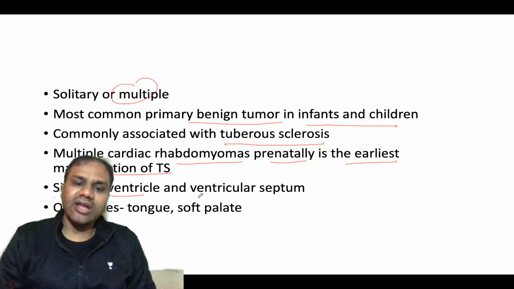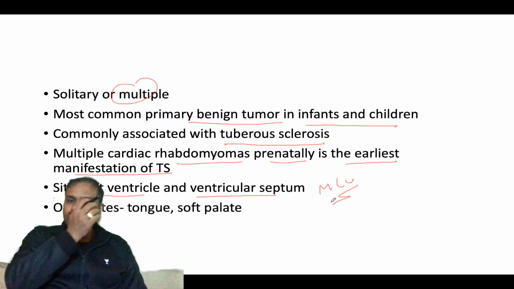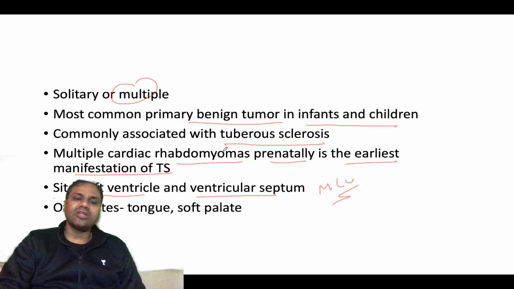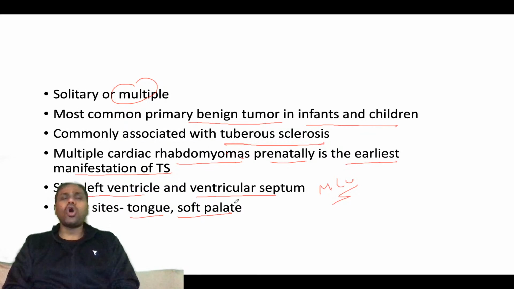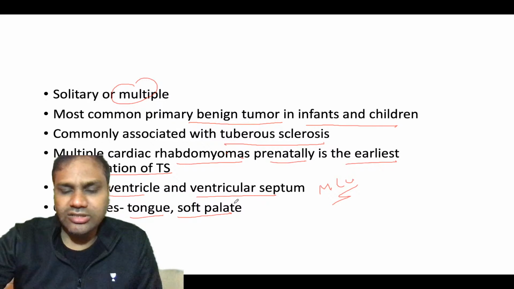Site is left ventricle and ventricular septum. So this is again a very high yield point which is asked. So what is the most common site? It is the left ventricle, or they can also give you the ventricular septum. Okay, that can also be asked in your exam. And the earliest manifestation that you can see is multiple cardiac rhabdomyomas. Other sites you can have are the tongue and soft palate. That is again a very high yield point. There are chances that in the tongue and soft palate you can also have these rhabdomyomas. Okay.